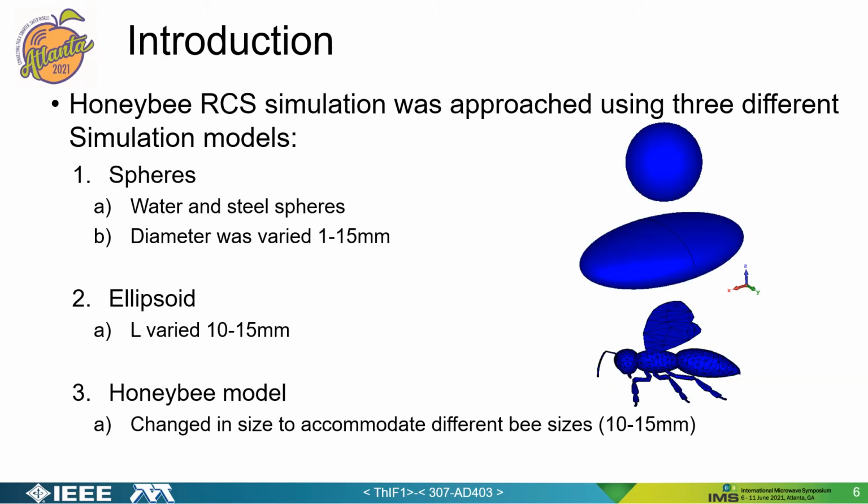Since spheres are a common radar calibration target, steel and water spheres were parametrically simulated in this study with increasing diameters at 5.8 GHz. To further achieve a closer simulated approximation of a honeybee, an ellipsoid with fixed height and width of 2 mm and 3 mm respectively was also simulated. However, the length of this ellipsoid was changed in order to cover different lengths of honeybees. Finally, a complete honeybee model was also simulated to obtain its radar cross-section value, while changing the honeybee's length to cover the range of a honeybee size, and that was about 10 to 15 millimeters.